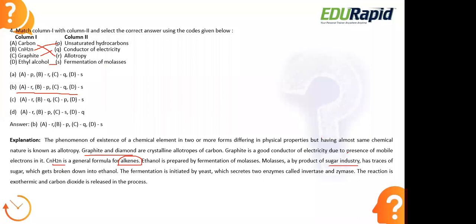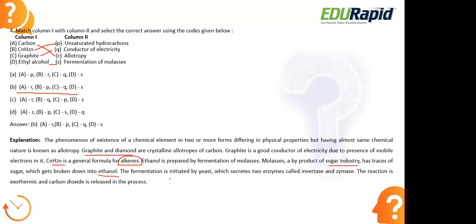So even they definitely have traces of sugar within that. This molasses will finally get broken down into ethanol by the action of enzymes. When an enzyme is present, it can easily convert these sugar traces into alcohol. Sugar getting converted into alcohol is what we call fermentation. Fermentation is a process of conversion of sugar into alcohol.